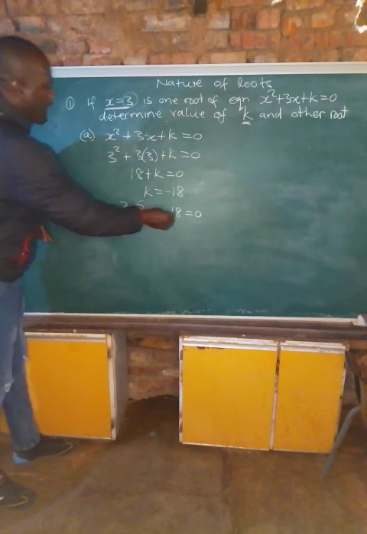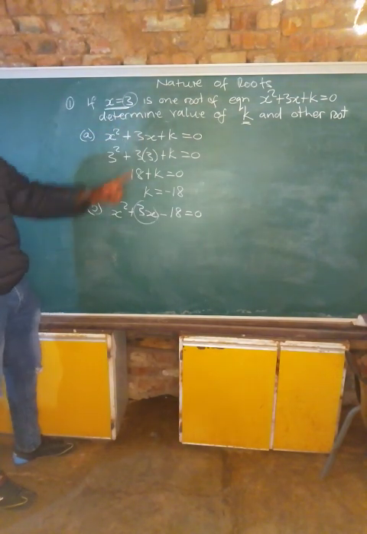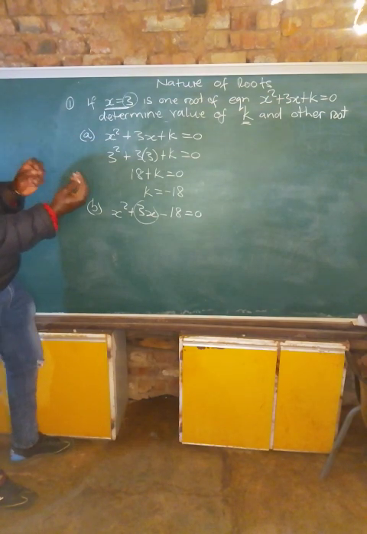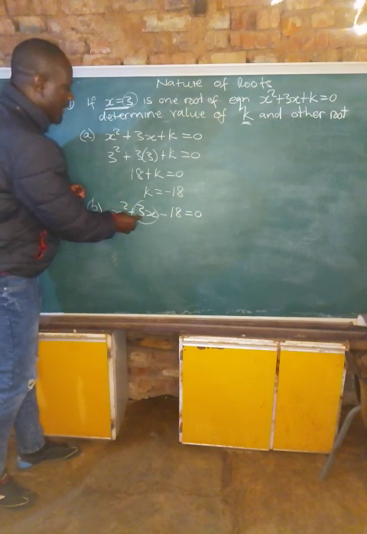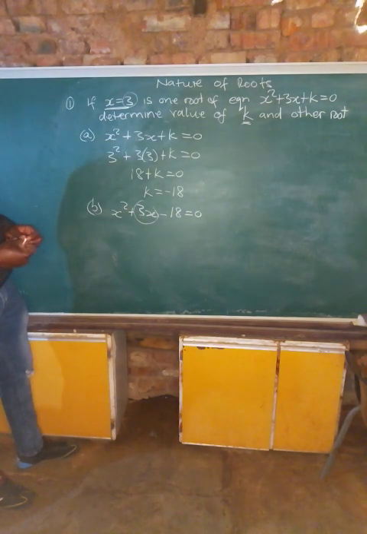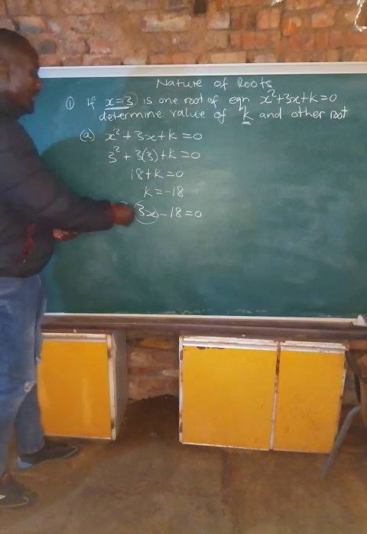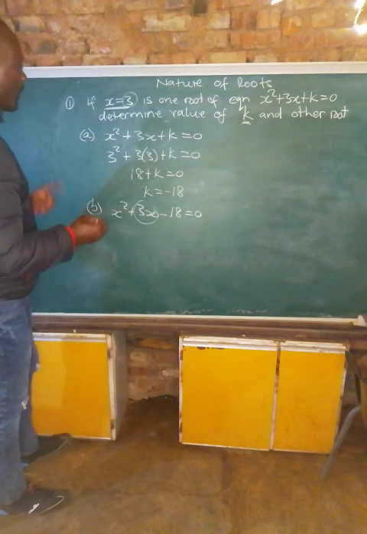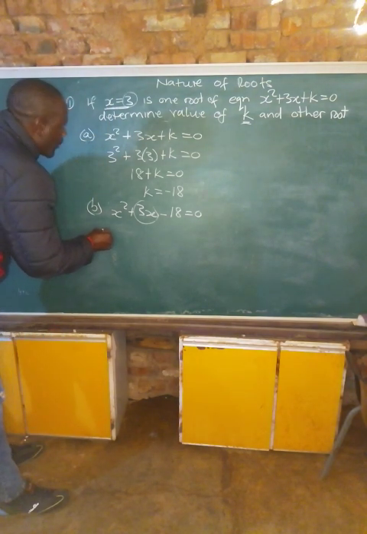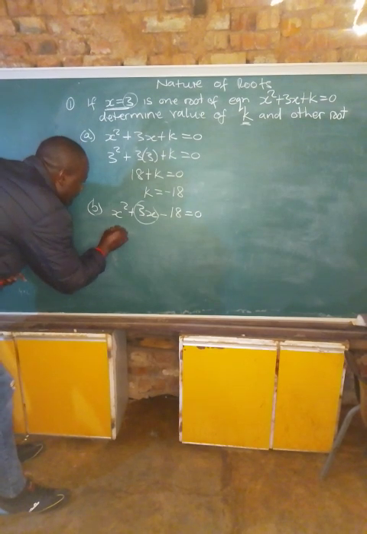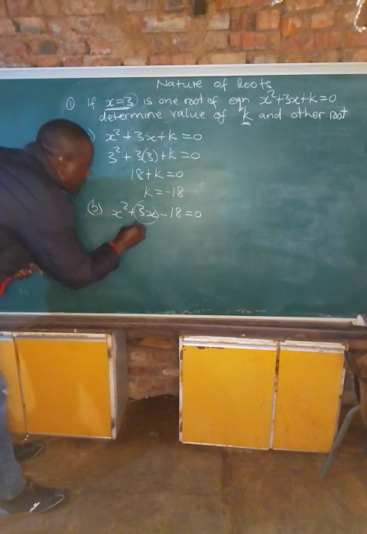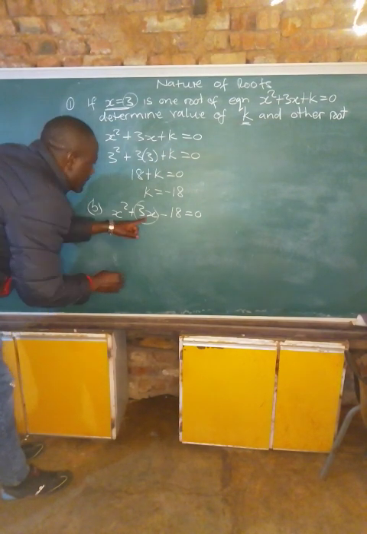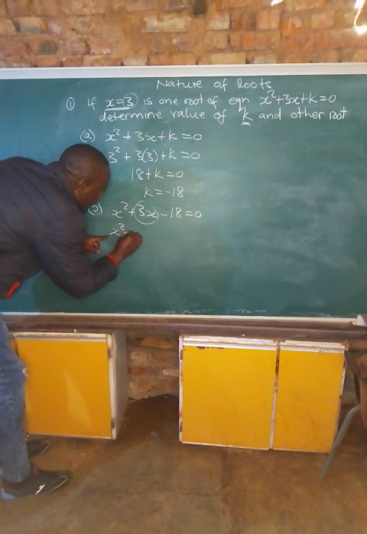So the other one, when you multiply, obviously 6 times 3, what do we get? We get 18. If we add these two factors, they should give us plus 3. So what do we have here? It's 6 and 3. Let's give them the signs. x squared, 6 and 3, so that we get plus 3 here.